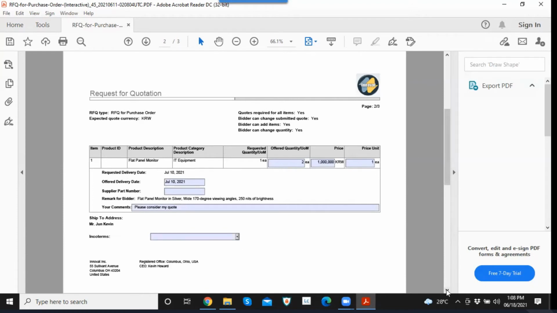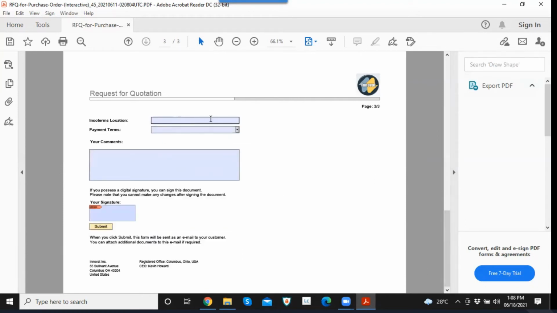If you don't have any Incoterm, you can leave that blank. The bidder can enter the payment terms. Let's say this should be 30 days due net. The bidder can also enter a comment and then submit it.